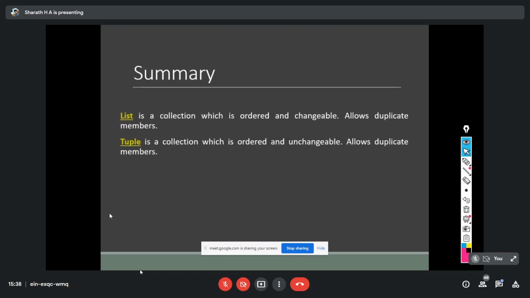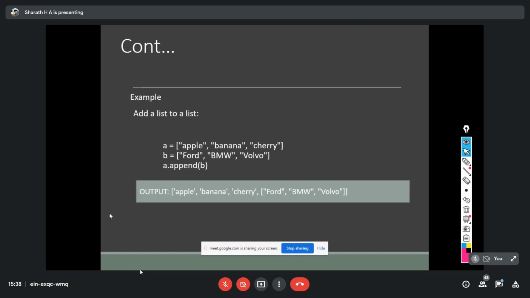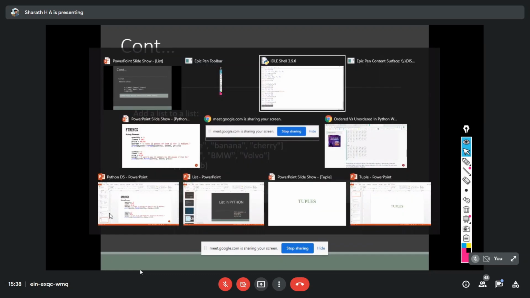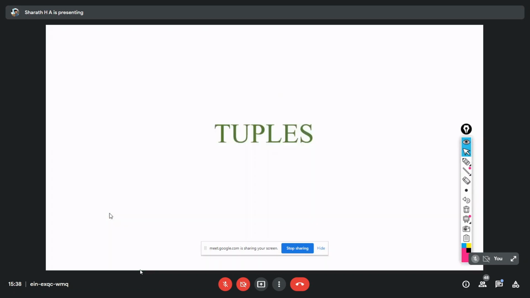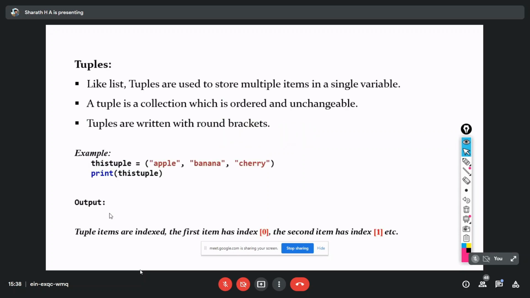So this is some of the examples we have discussed. Next I'll quickly move on to tuples because we are running out of time. If possible, I can finish it within 5 minutes. Okay, so now, just now we have discussed what a list is. A list is a collection of objects.